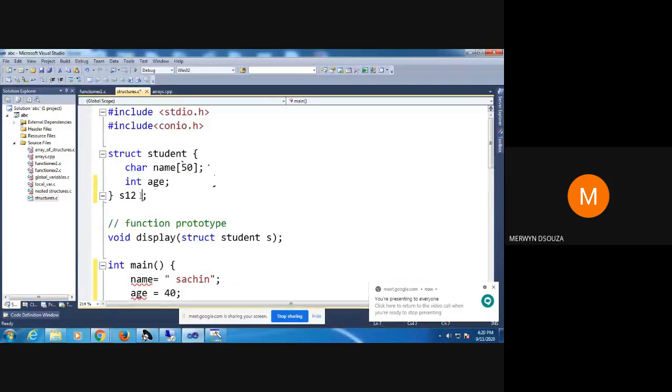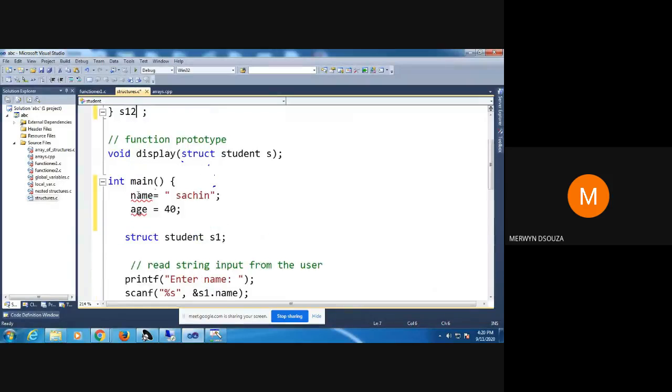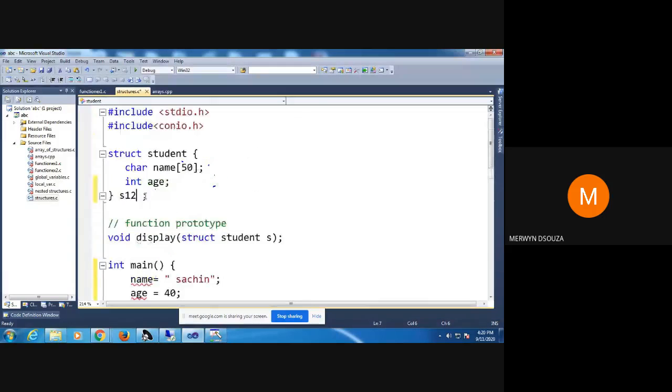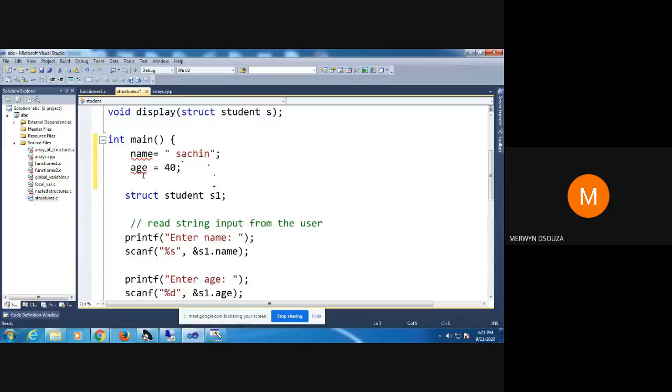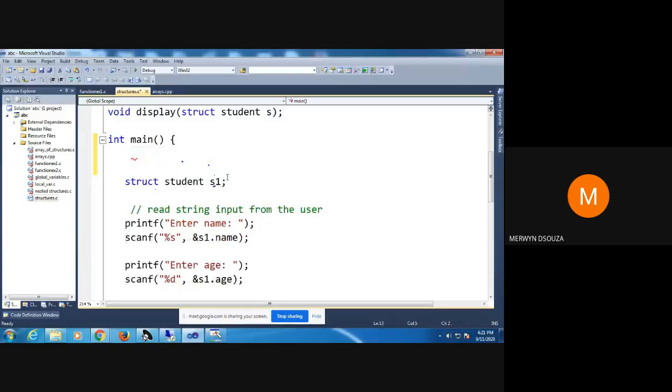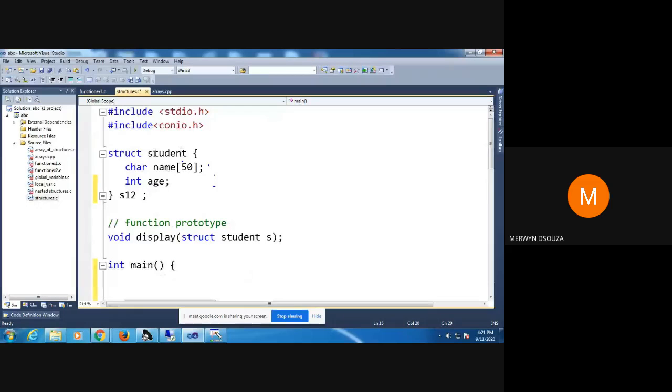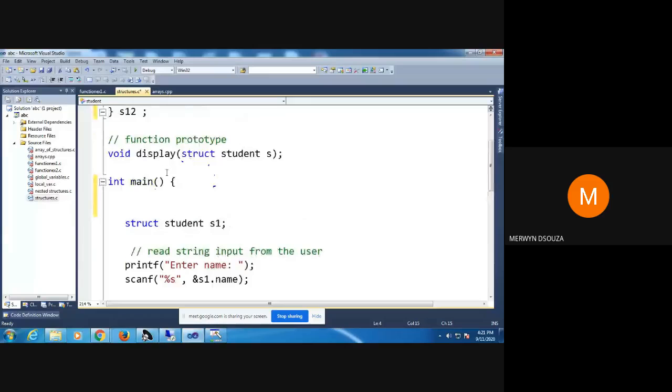Before I show you how to initialize, there are two ways of declaring variables. One way is to declare the structure variable here, between the closing bracket and the semicolon. The other way is to declare the structure variable in the main program, using the name of the structure, struct student. Use the keyword struct.